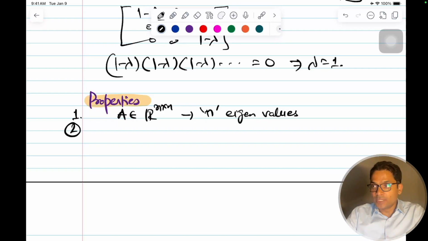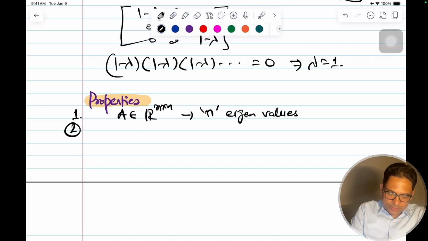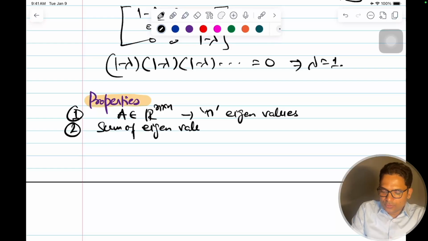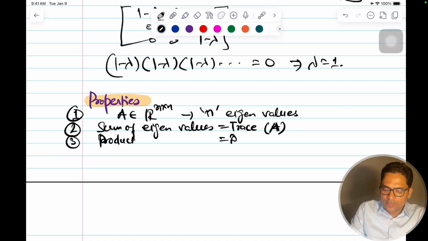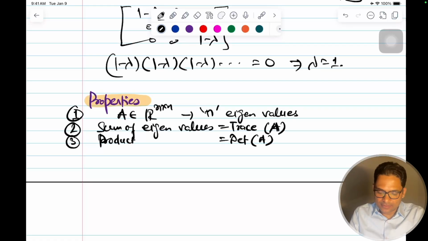Okay, and there are two good things to know. One, the sum of eigenvalues is equal to the trace of the matrix, and the product of eigenvalues is equal to the determinant of the matrix. You can check that quickly here.